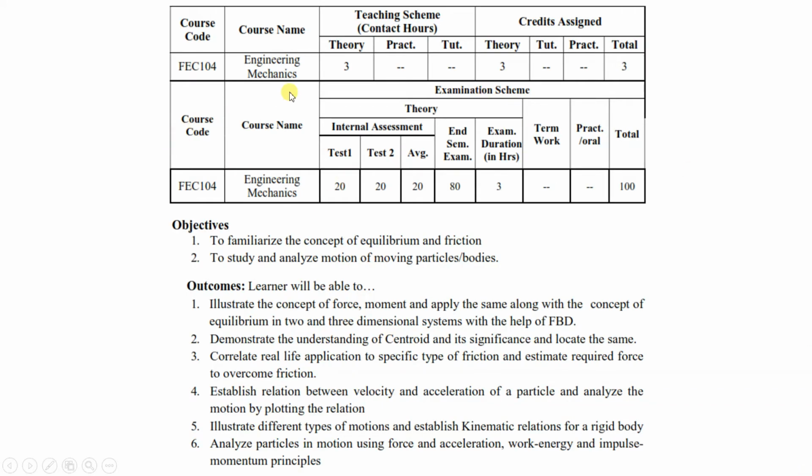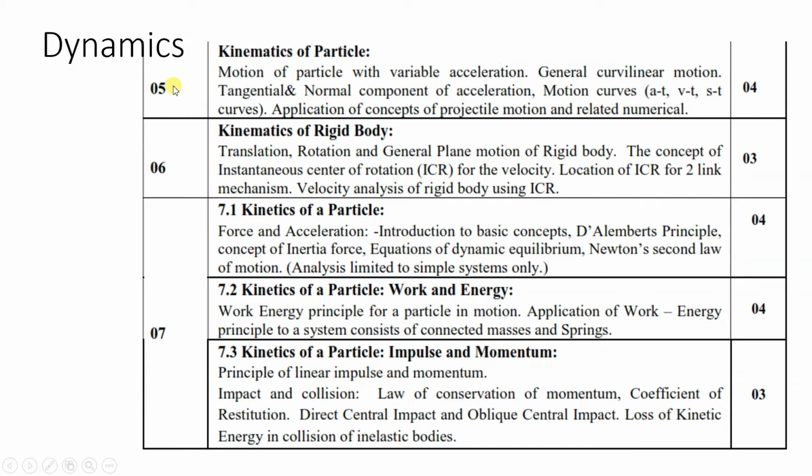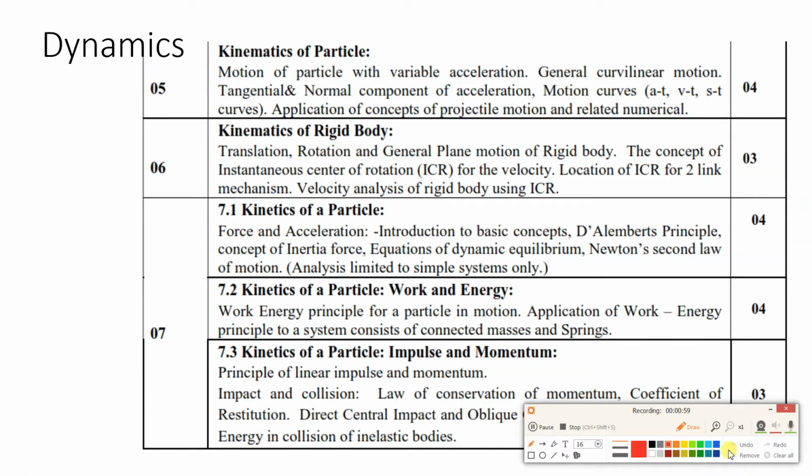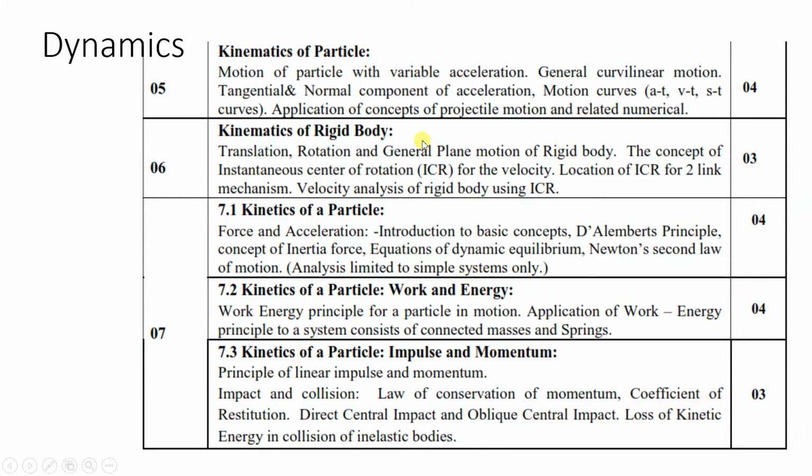So we had seen the syllabus before, and in that module number 5, if you notice over here, kinematics of particles. Module number 6 is kinematics of rigid body, and module number 7 is kinetics of a particle. So basically modules 5, 6 and 7 of your syllabus. Here this is an older version of the syllabus, so this is module 4, this is module 5 and this is module 6. So modules 4, 5, 6 are related to the dynamics part.